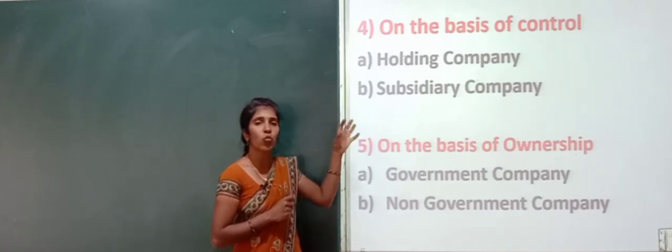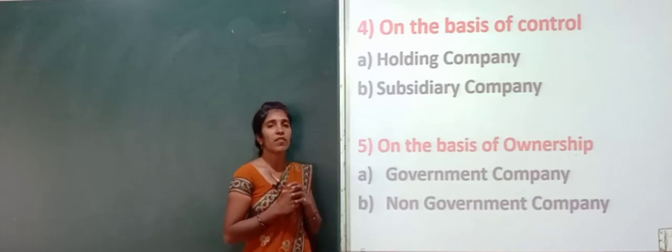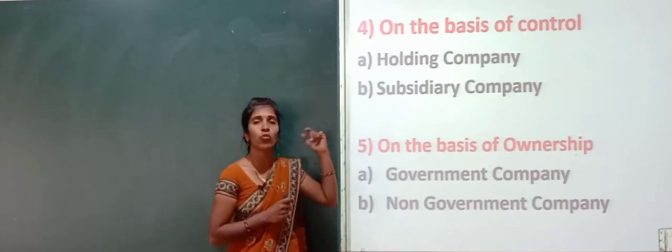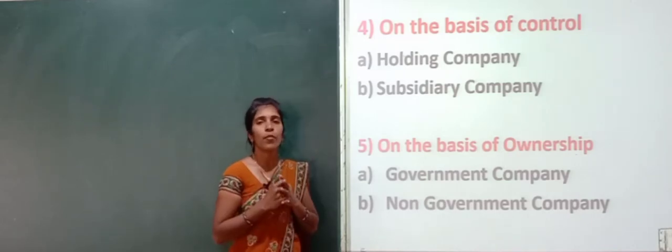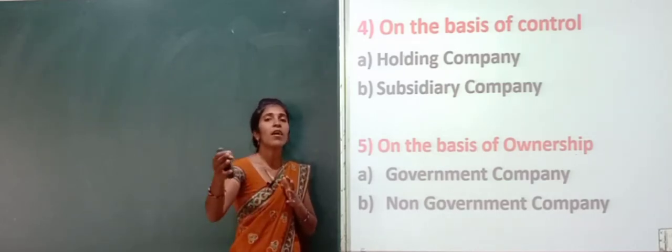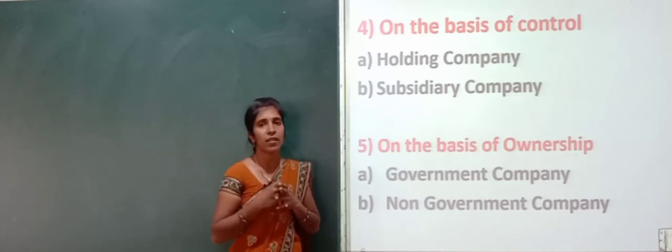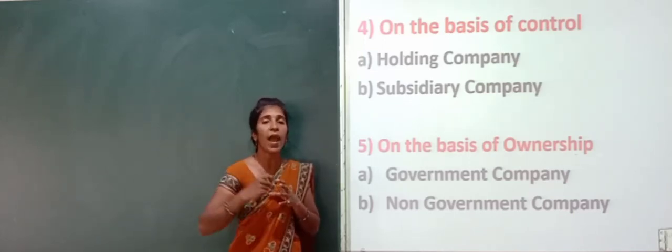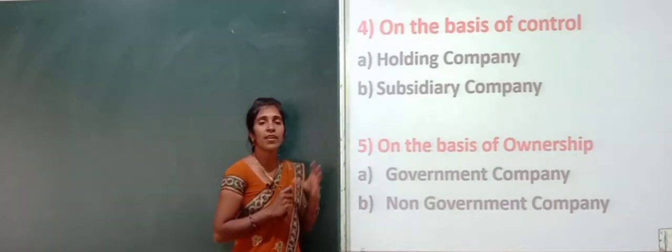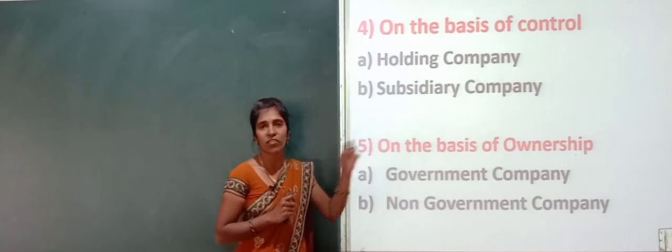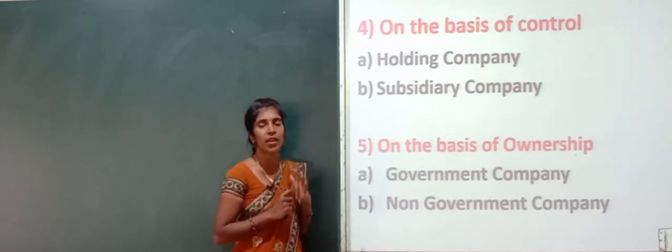These two are explained under section 2, subsection 46 of the Companies Act 2013. Holding company is a company which is holding another company, and subsidiary company is defined under section 2, subsection 70 of the Companies Act 2013.